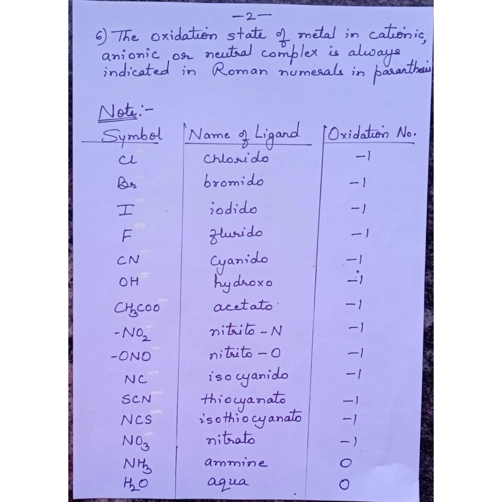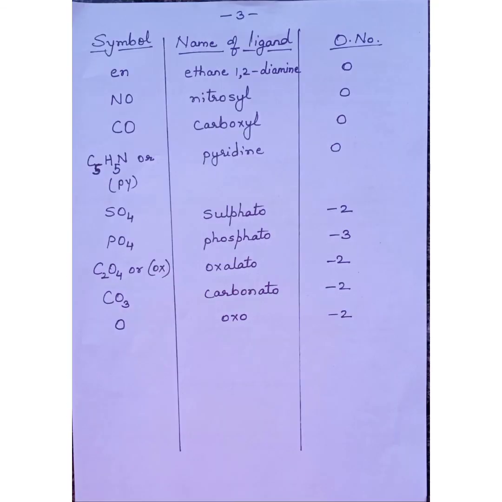The oxidation number of the central metal atom is always indicated in Roman numerals in parentheses. Here is the list of some ligands and their oxidation number.